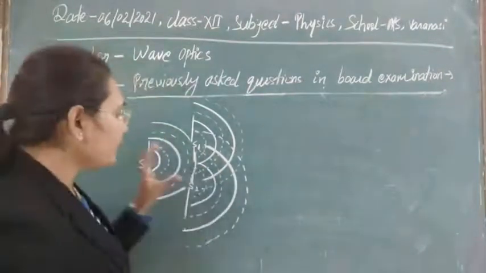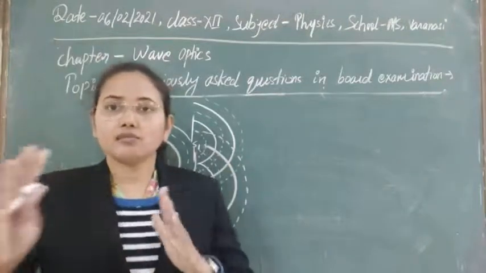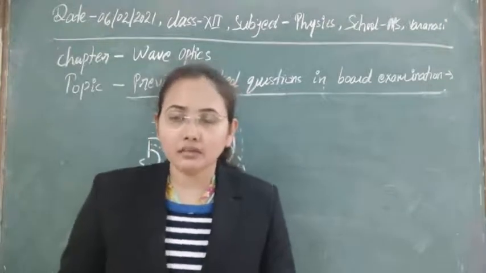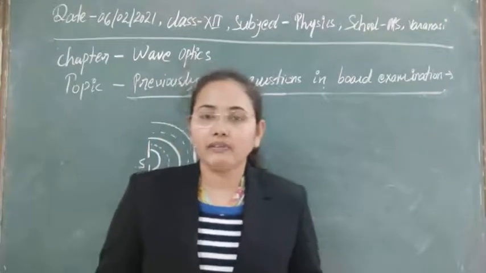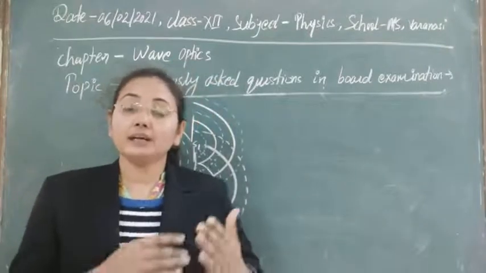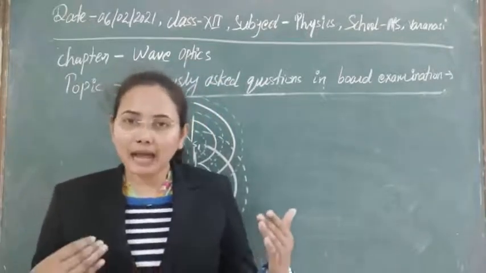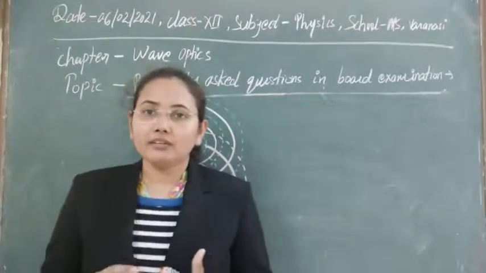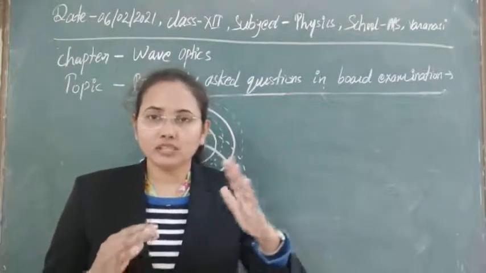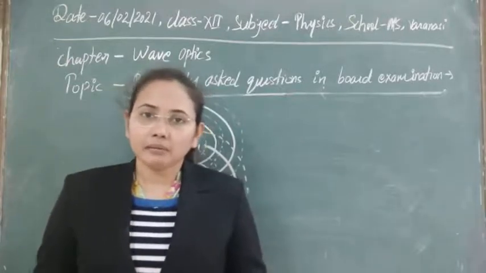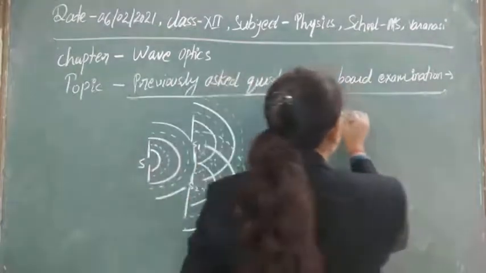So simple, whenever one crest falls over another crest or one trough falls over another trough, you know that we have already discussed it in wave theory. That time we get the maximum intensity as the amplitudes of the two waves get added there, and whenever the crest of one falls over the trough of the other, then that time we get minimum intensity. Let me make you understand, I can just take